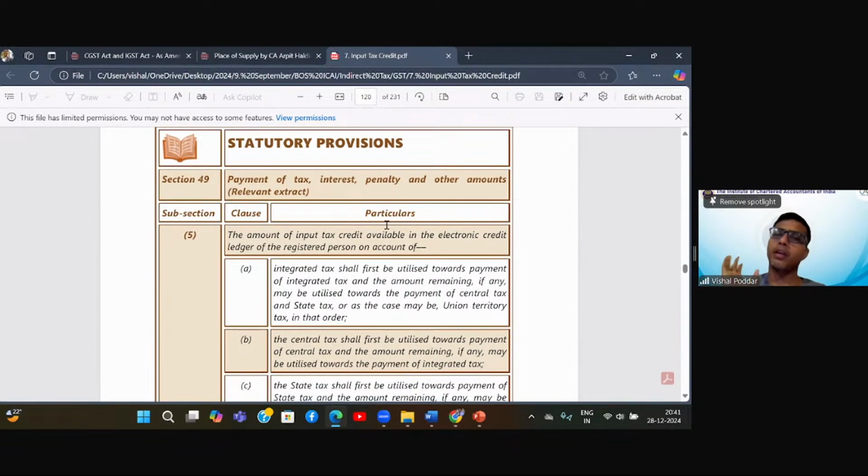Utilization means adjustment against your output liability. That is what utilization is. So availment is first getting the credit. This increases your credit balance. Utilization is adjusting this ITC, that is a credit, for paying your output liability. This will reduce the credit balance.